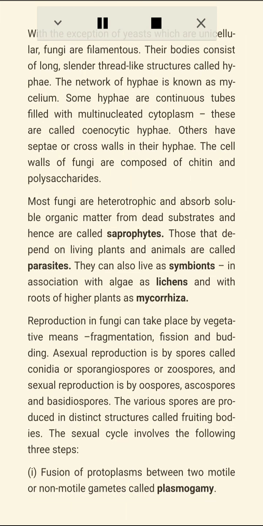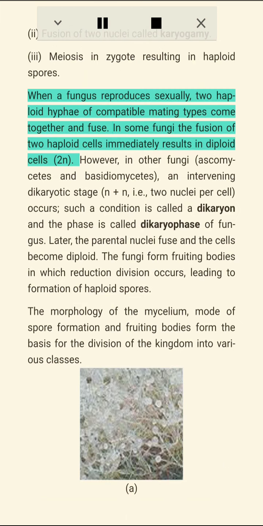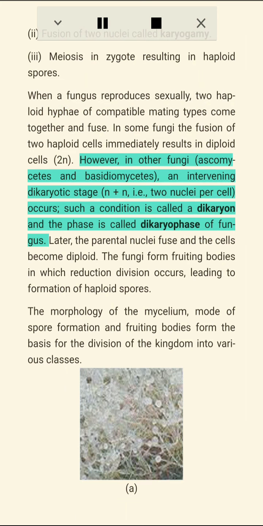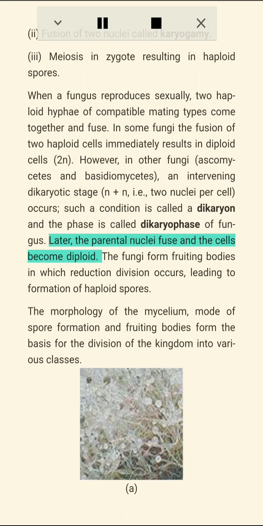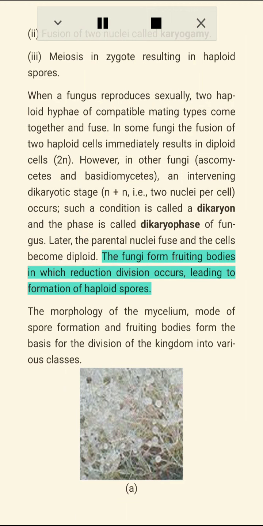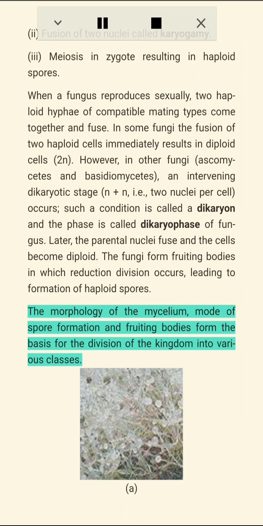When a fungus reproduces sexually, two haploid hyphae of compatible mating types come together and fuse. In some fungi, the fusion of two haploid cells immediately results in diploid cells, 2N. However, in other fungi, Ascomycetes and Basidiomycetes, an intervening dikaryotic stage, N+N, i.e., 2 nuclei per cell, occurs. Such a condition is called a dikaryon and the phase is called the dikaryophase of the fungus. Later, the parental nuclei fuse and the cells become diploid. The fungi form fruiting bodies in which reduction division occurs, leading to formation of haploid spores.